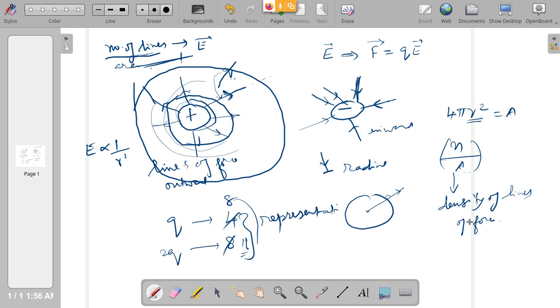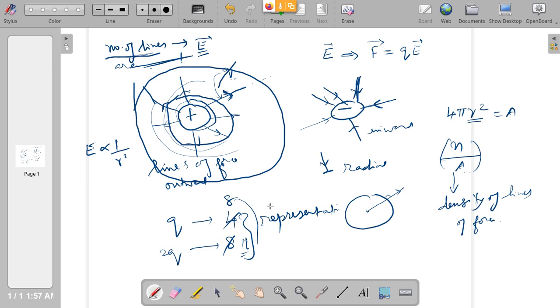So it is basically an indication of the strength of the electric field. That is what we are going to study. So it will tell exactly how to calculate electric field from electric flux. The whole concept of electric flux is introduced again to measure the strength of the electric field, and we should calculate the electric field in a simpler way. For that we have to study what is called Gauss law. Before studying Gauss law, therefore, we have to first understand what is electric flux.